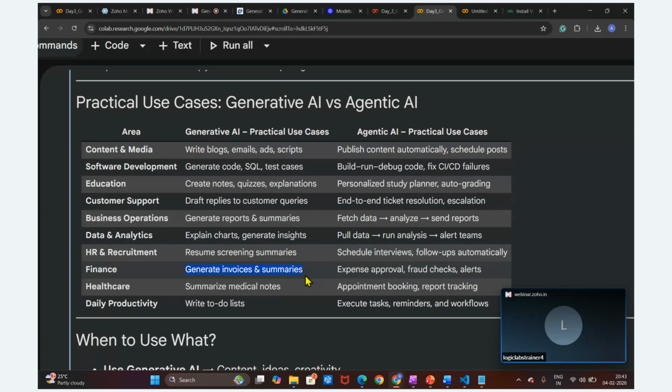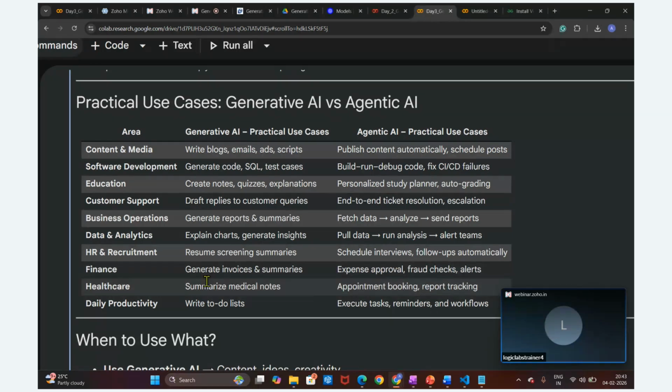What is this? What is the medical report about? So here we are going to extract this and summarize it. But here we are not just going to generate and extract the summary. We are going to check the fraud analysis. What alerts can we make to control this? So these are some of the applications in finance and banking.